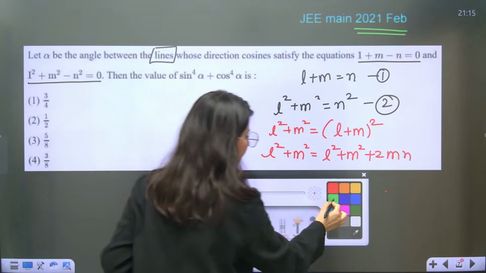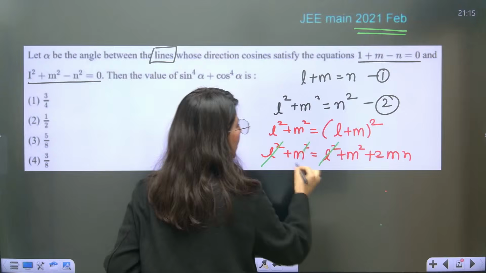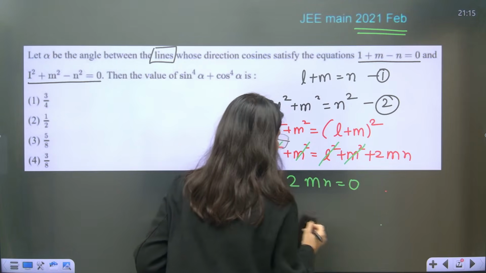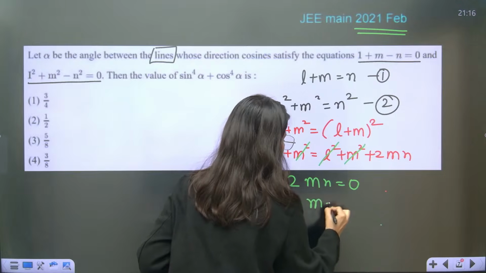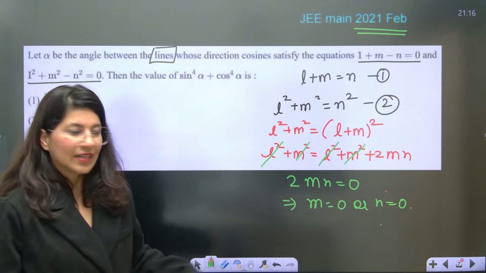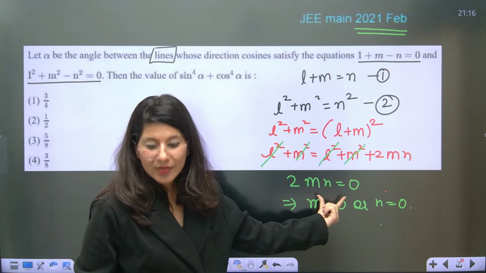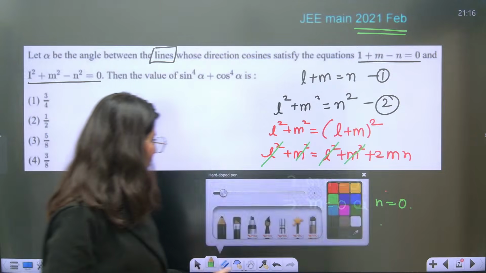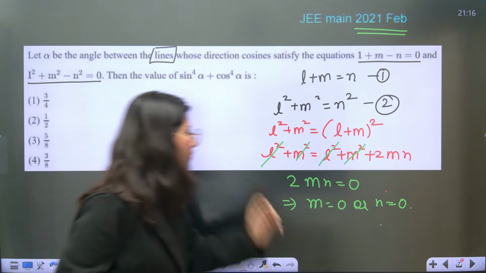Cancel the terms, guys. L square gone, M square gone. So 2LM equals 0. This implies either L equals 0 or M equals 0. Right? LM equals 0 means either L equals 0 or M equals 0. Correct or not?